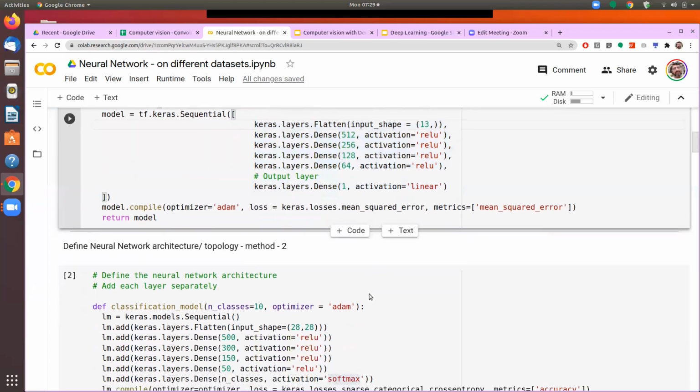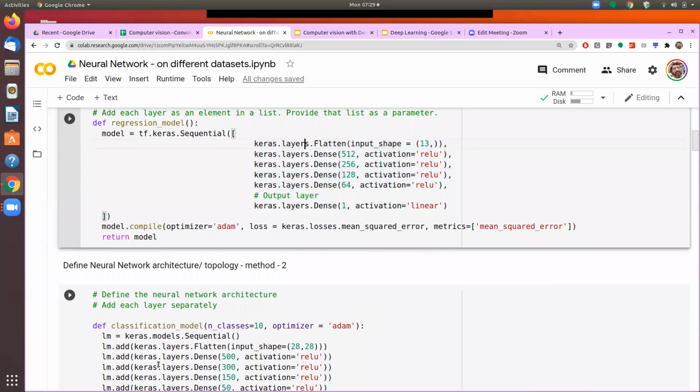So it's very similar in structure, but in classification.model, we are first instantiating a model, and then we are giving the command to add this layer to the model, add this layer to the model. Here, we are defining all these layers as a list, and then that list we are passing as a parameter to tf.keras.Sequential. Otherwise, they are the same. So these are the different ways that you can define it.